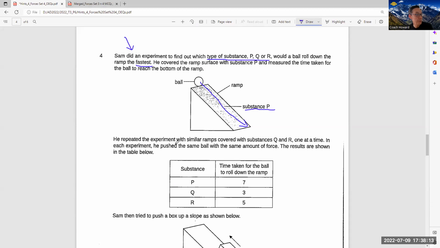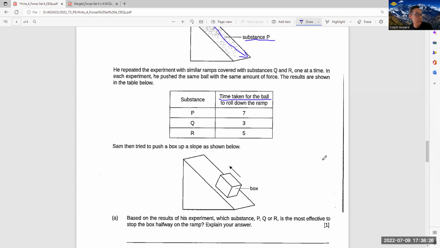Okay, so he repeated the experiment with substance Q and R one at a time. So this is the result. So this is the time taken for the ball to roll down the ramp. So what does it tell you? So if the time is the longest, right? That means substance P has the greatest frictional force, correct? Is the roughest. So this you need to indicate.